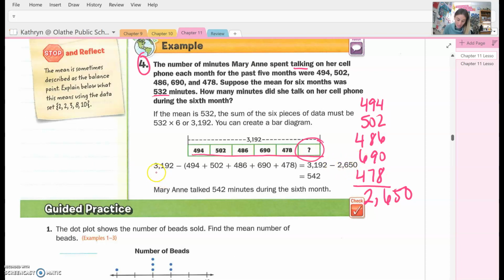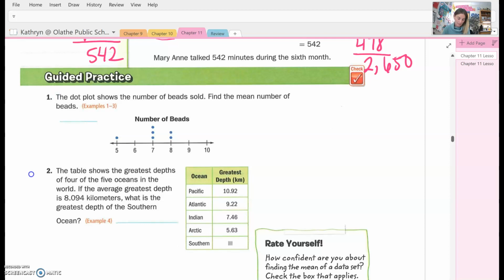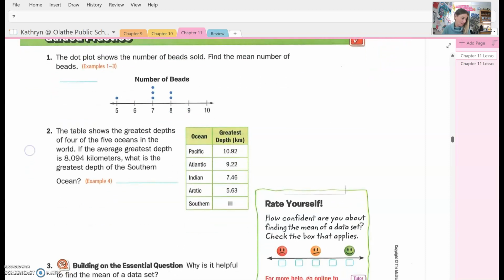Then you're going to take 3,192 and you have then subtracted 3,192 minus 2,650 to get 542. So this one would be 542 for that month, okay? All right, we will do another practice problem like that down below. We do that on number 2.